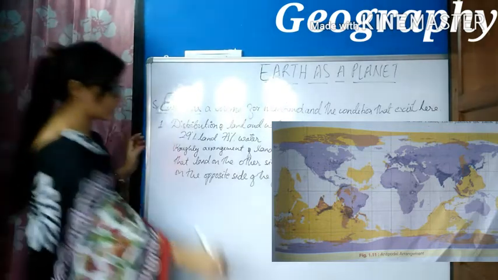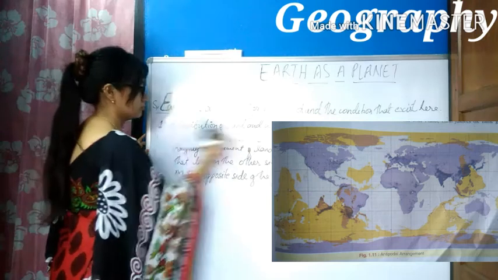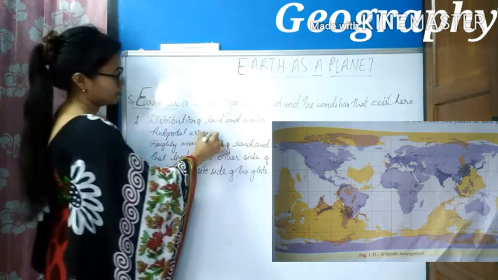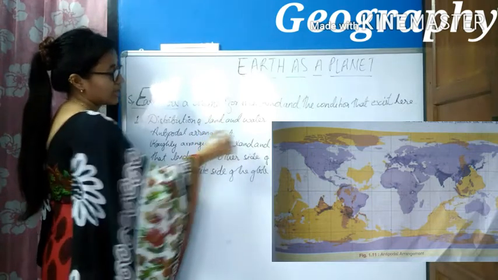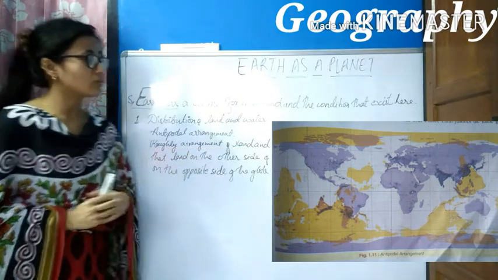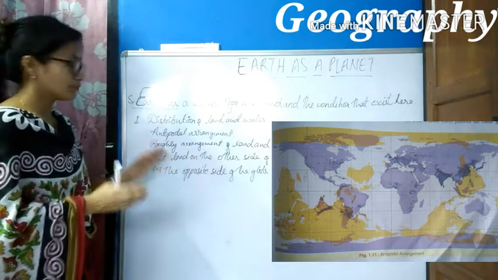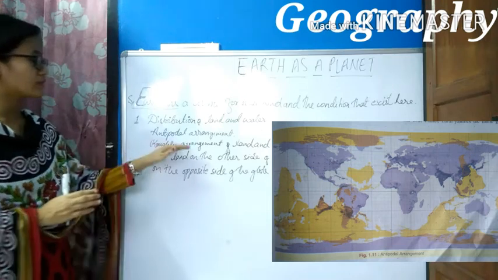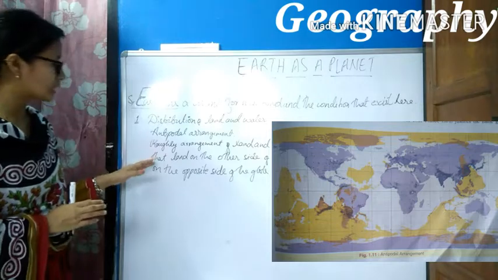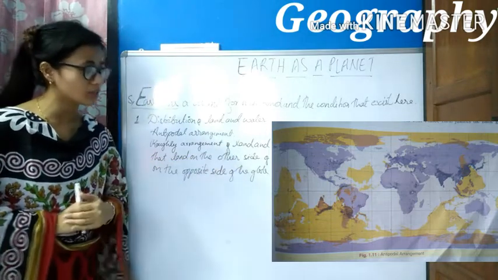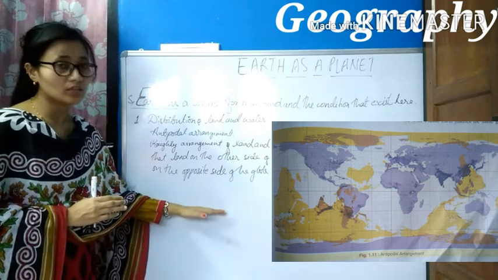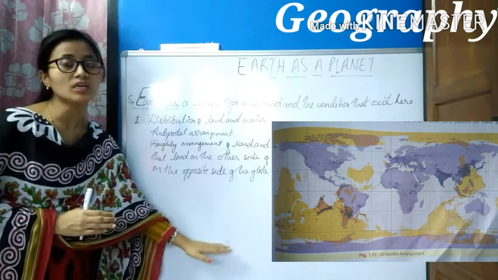So what do we mean by antipodal arrangement? Antipodal arrangement means a rough arrangement of land and water on the globe in such a way that land on the northern hemisphere of the Earth is balanced by the water on the southern hemisphere.